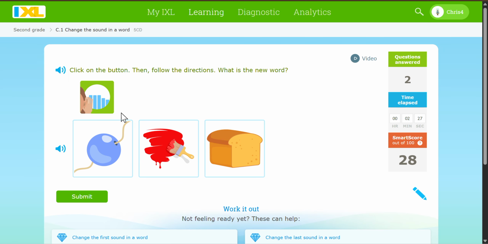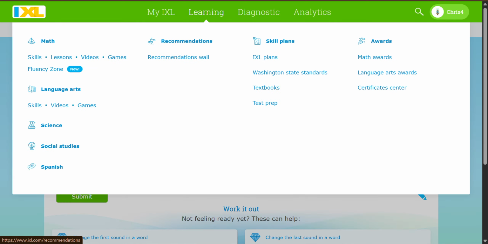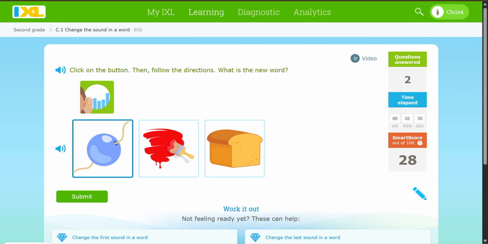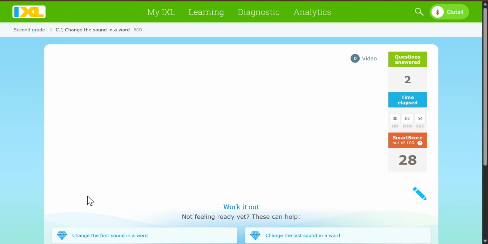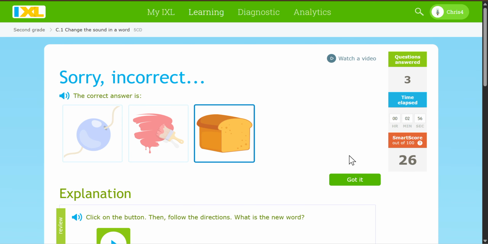Say the word braid. Do you hear the A in the middle? Now say braid, but change the A, bead. Say the word braid, but change the A to E. Click on the button, then follow the directions.